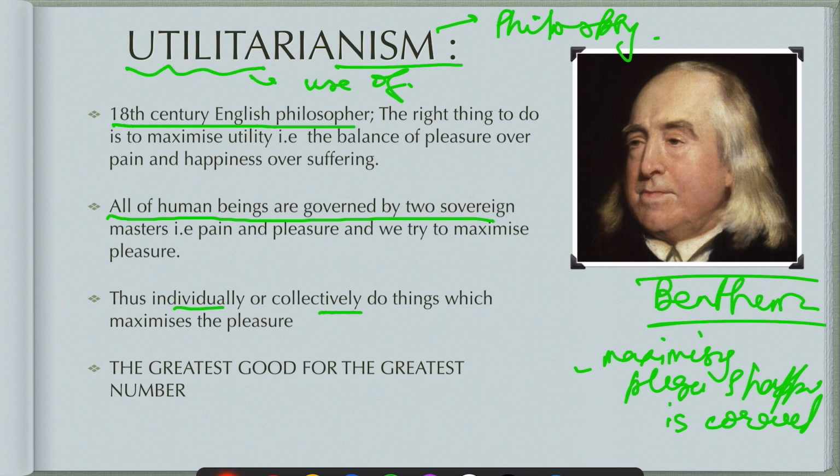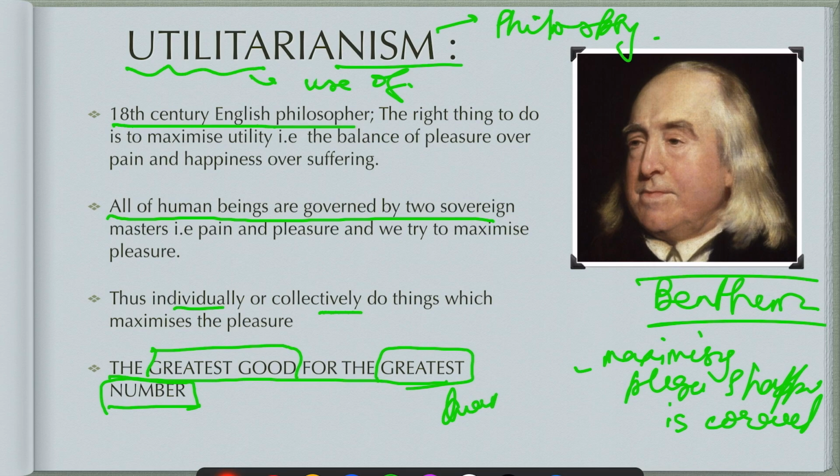And the maxim for this theory is the greatest good for the greatest number. And by this, we come to the conclusion that anything which is of greatest good for the greatest number is right. So this is a quantity based approach, where we are looking at everything in quantitative terms.